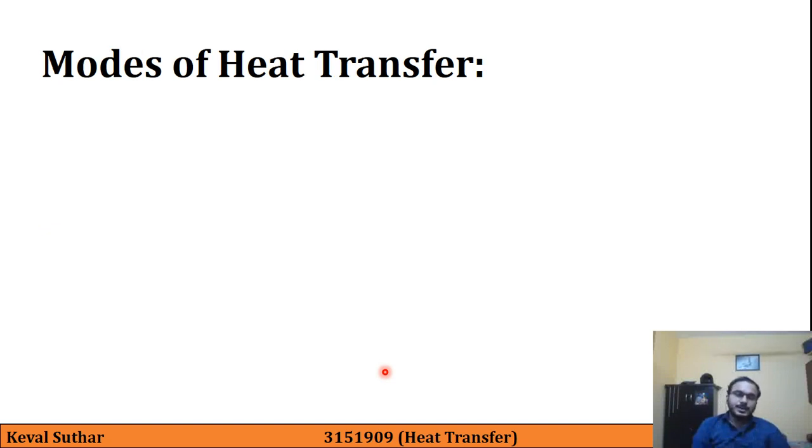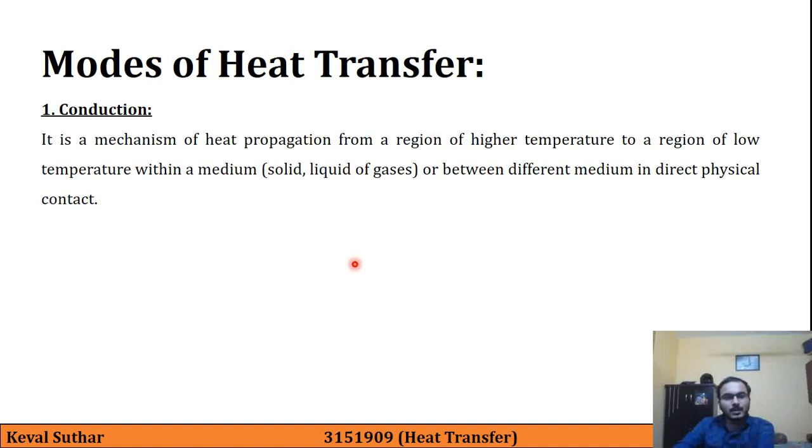Now, modes of heat transfer. You might have studied the different modes of heat transfer in the 12th science subject of physics. Here we will revisit them again and go through them one by one in detail. First is conduction. Conduction is the mechanism of heat propagation from a region of high temperature to a region of low temperature within a medium.